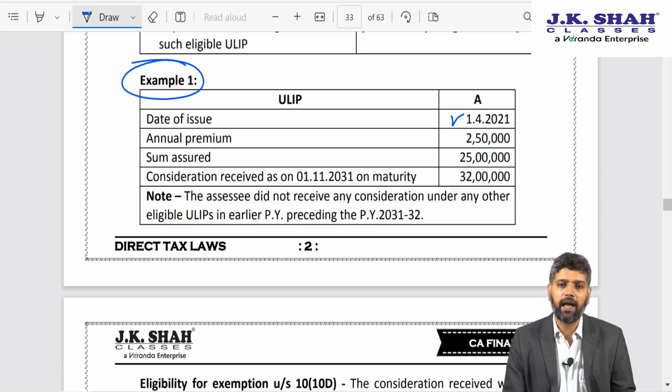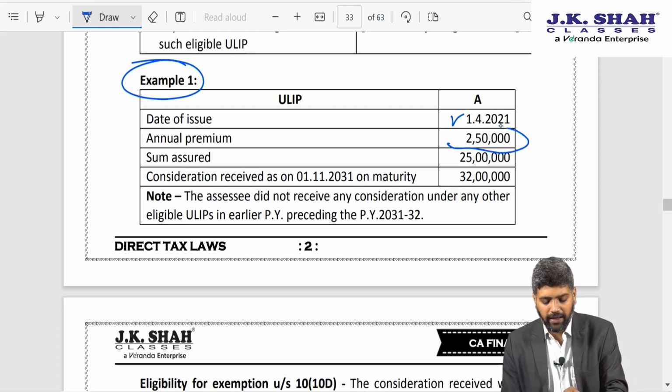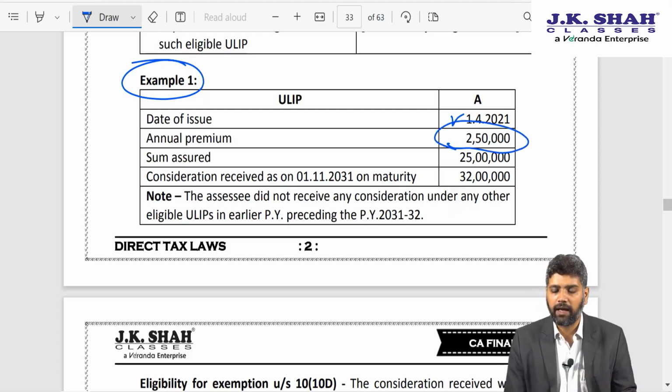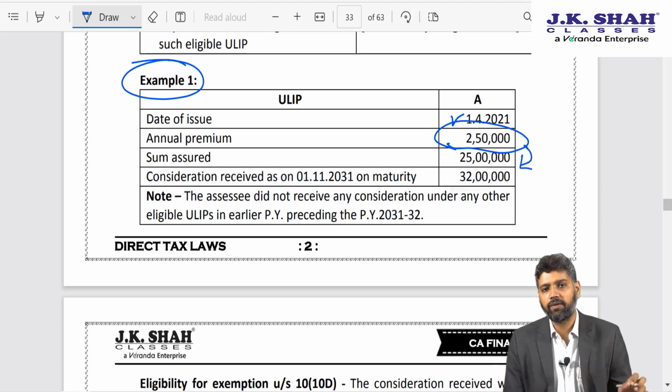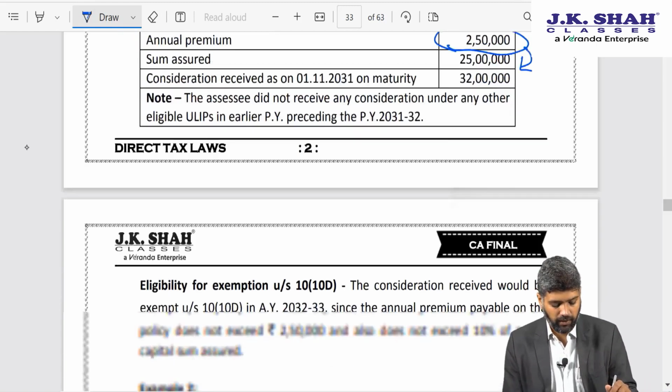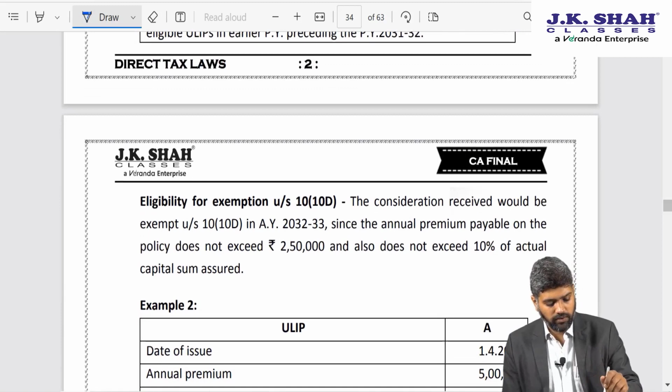Will this be taxable? Absolutely not, because the premium does not exceed 2,50,000 and the premium does not exceed 10% of sum assured. Had the premium on ULIP exceeded 2,50,000, then capital gain would have arisen because that would have been regarded as capital asset. But here the premium does not exceed 2,50,000, so there is no question of any taxability. You can read the answer.